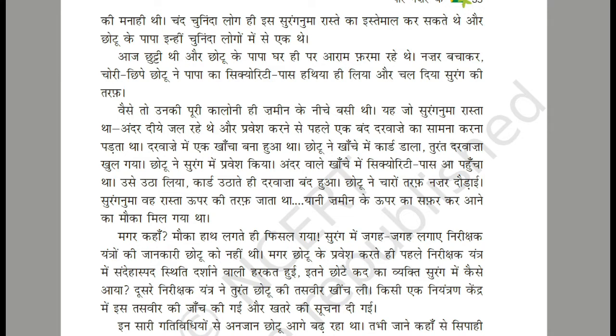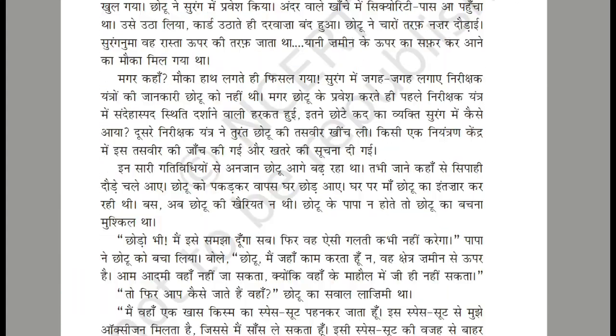Now, Chotu took the security pass. As soon as he removed the pass, the main door closed. Chotu got a chance to travel upward. The tunnel path took him to the ground. But this opportunity slipped. Chotu was not aware of the instruments installed in the tunnel. As soon as Chotu entered, a suspicious condition was detected. How did such a short person come in? The second inspecting device took the picture of Chotu immediately. This picture was checked in one of the control centers, and Chotu was unaware of all these activities being reported to the control centre. It was only then that a soldier came and rescued Chotu and brought him home.